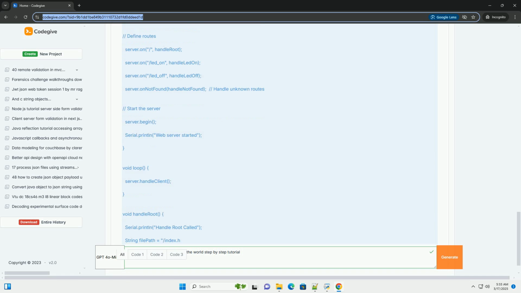JavaScript errors: use your browser's developer tools, F12, to check for JavaScript errors in your web interface. SPIFFS upload failed: make sure that the data folder is correctly placed in the same directory as the .ino project file and the necessary upload tool is installed.